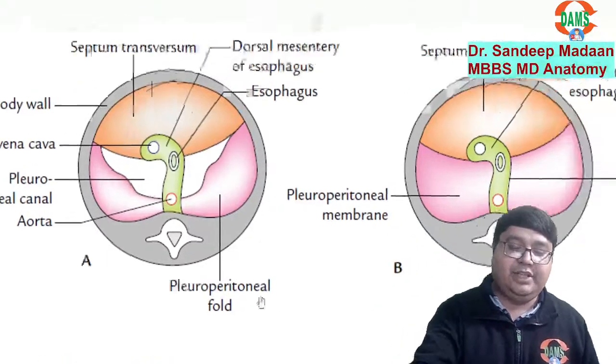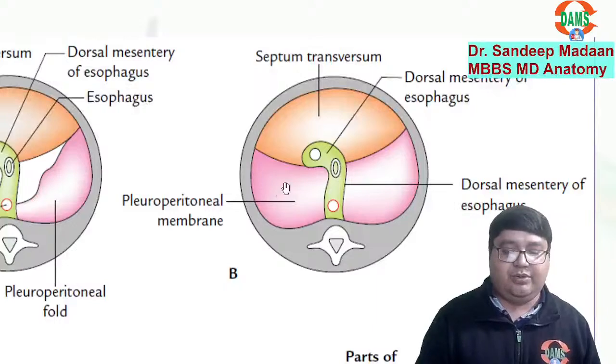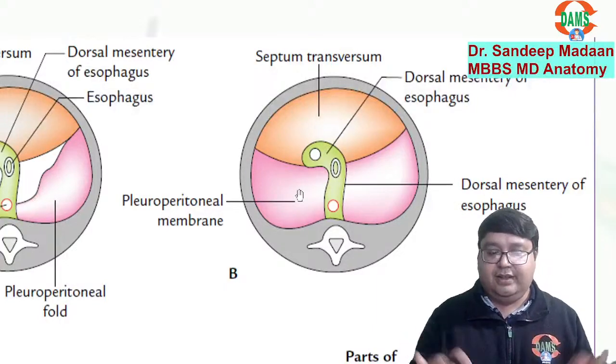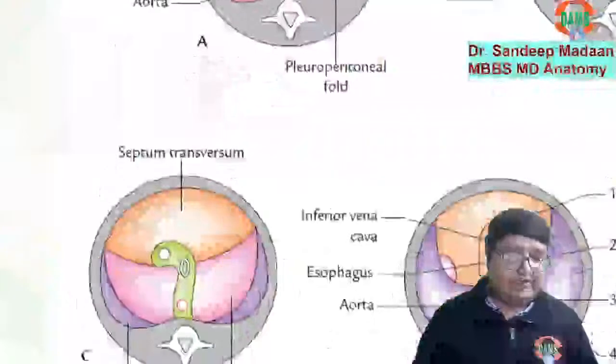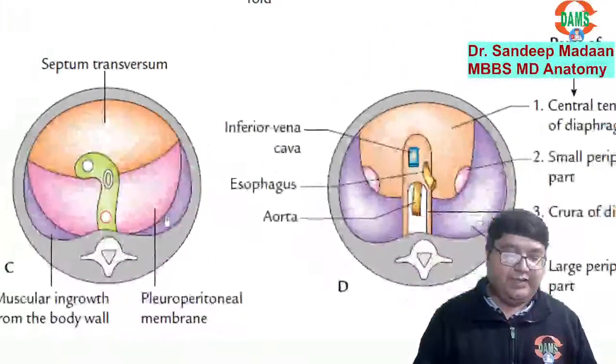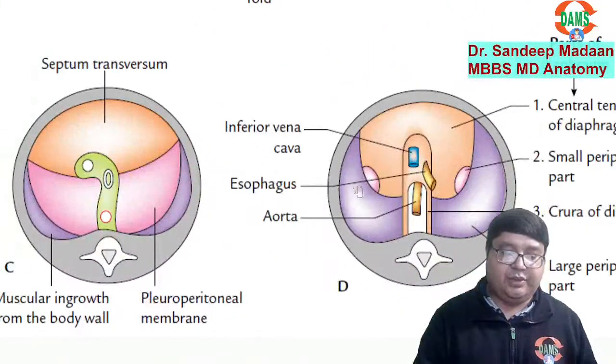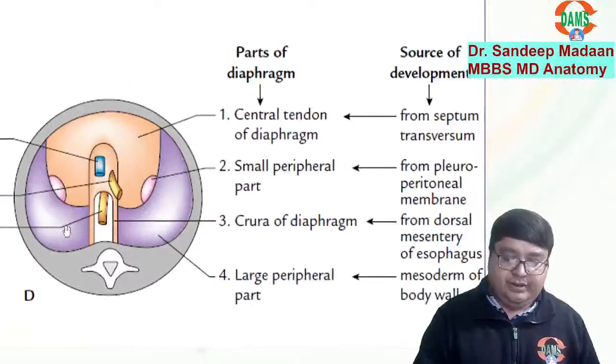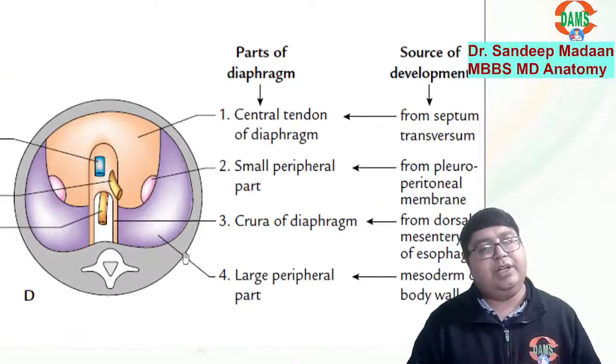So as an interim management, initially the membrane will come over here. It will seal the defect. And after that, the muscle starts coming from the body wall. And eventually they become the large body wall. Question is, which part of the body wall is it coming from?